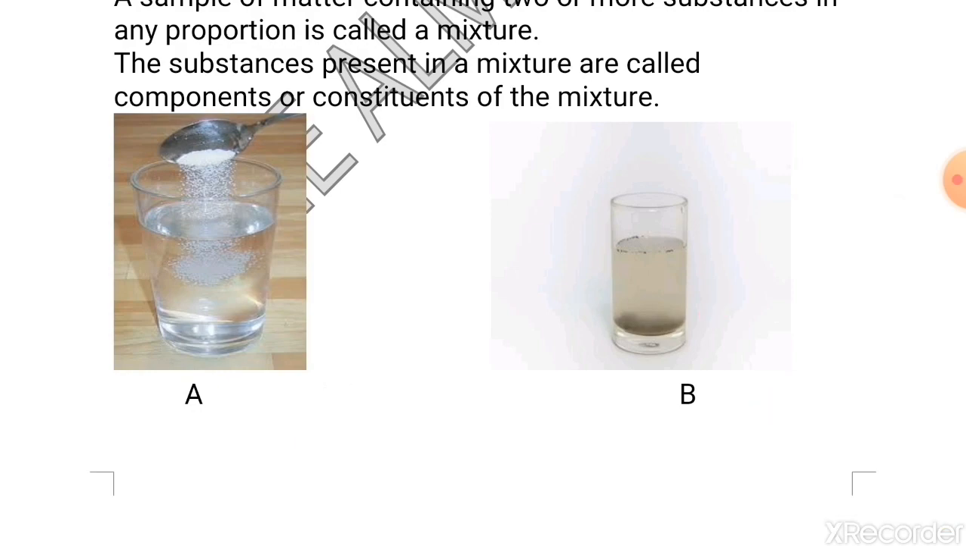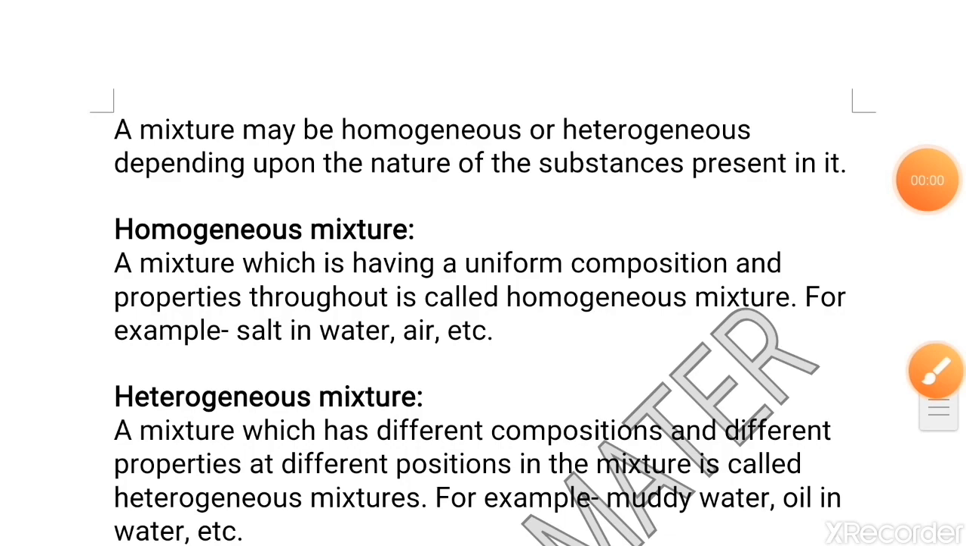Now, seeing both the things, we can conclude that a mixture may be homogeneous or heterogeneous depending upon the nature of substance present in it. So, what is a homogeneous mixture? Students, a mixture which has uniform composition and properties throughout is called a homogeneous mixture. For example, salt in water, air.